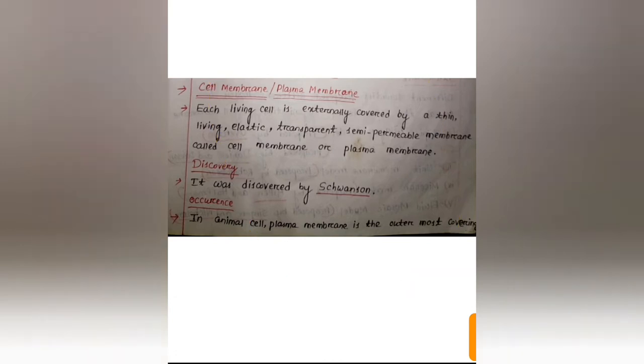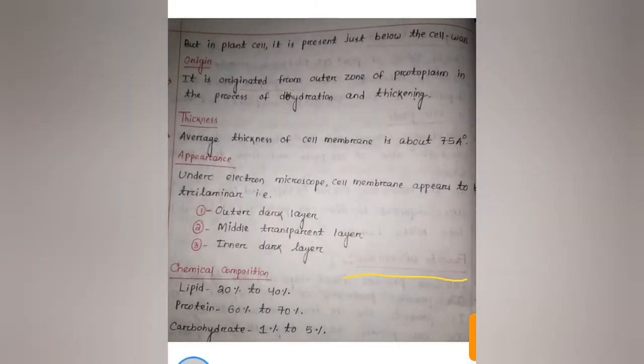So, each living cell is externally covered by a thin, living, elastic, transparent, semi-permeable membrane called cell membrane or plasma membrane. That means cell membrane is a thin, living, flexible, clear portion, and only the solvent part of a solution can pass, so it is a semi-permeable membrane. Discovery: it was discovered by Swanson. Occurrence: in animal cell, plasma membrane is the outermost covering, but in plant cell, it is present just below the cell wall.